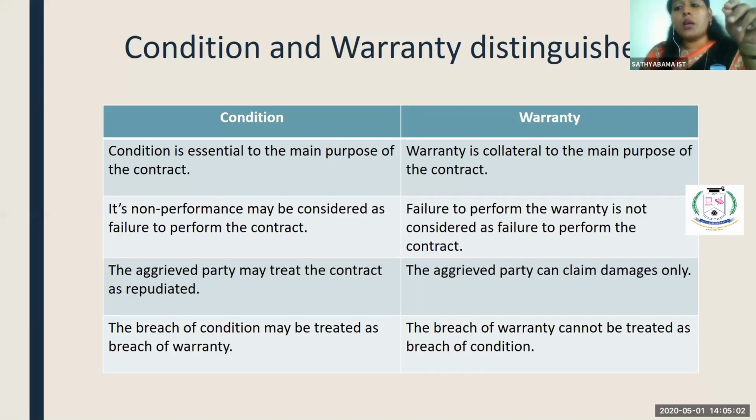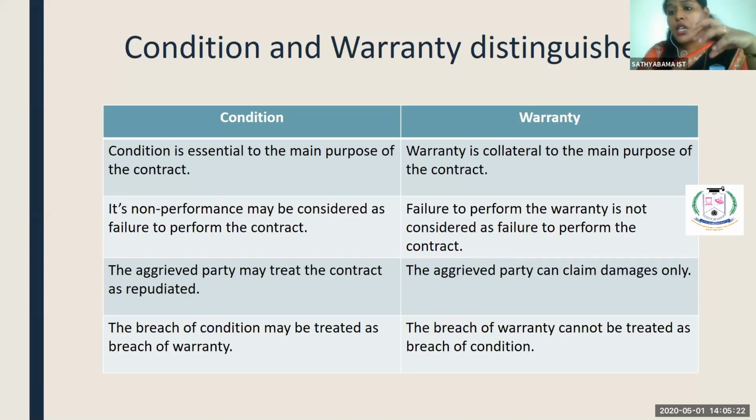It means there is a breach in the condition. But if I am placing an order for a white color iPhone, and instead they are delivering a golden color iPhone, it means that there is a breach in warranty. I hope you will understand the difference between condition and warranty.